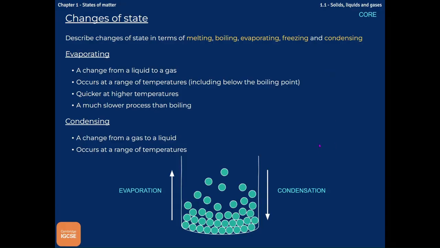So condensation. Condensation is a change from a gas to a liquid. And this also can happen at a range of temperatures. Basically, the gas particles are losing energy, and when they collide with other particles, like for instance, let's say this is water, when it collides with the liquid water, it doesn't have enough energy to escape, and so it gets stuck, or it condenses. So as the temperature lowers, the gas loses energy, and then it will get stuck to other liquid particles, right?